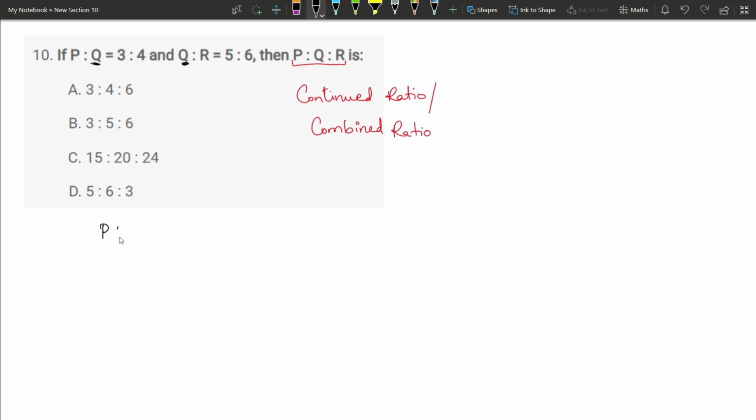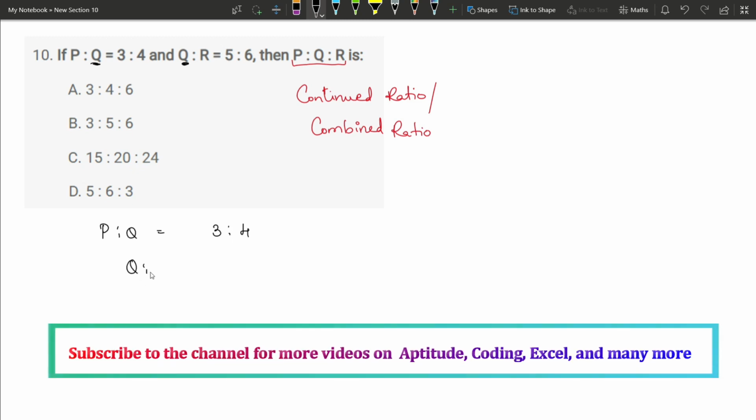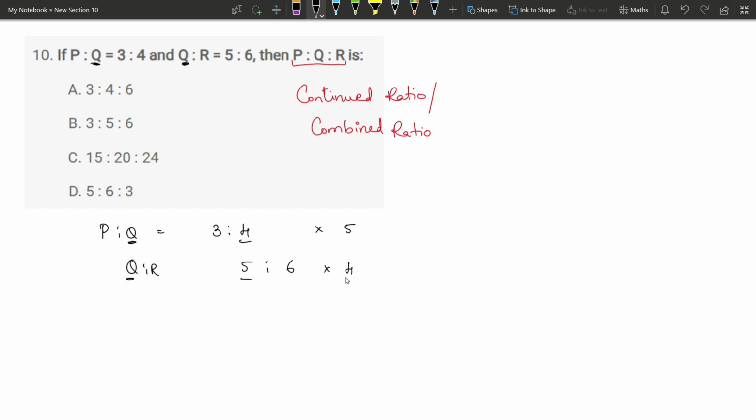Now first check what is this P is to Q. We have 3 is to 4. And then what is Q is to R? 5 is to 6. The common element is this Q, which is 4 in one ratio, 5 in the other ratio. It is not same. We have to make it same in order to combine these two ratios. I will multiply this first ratio with 5 and second ratio I will multiply with 4 so that Q becomes equal.